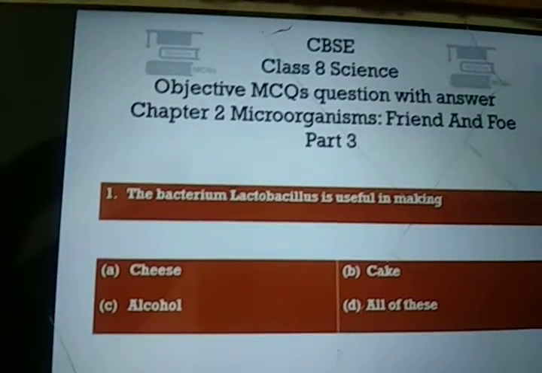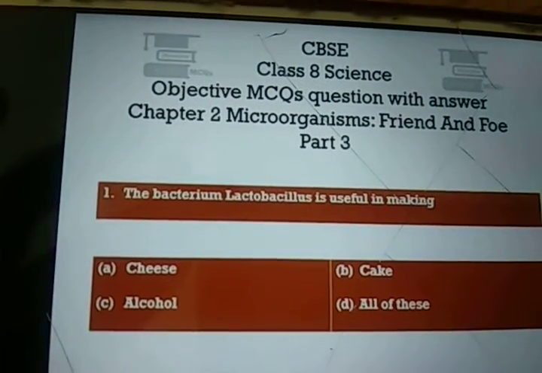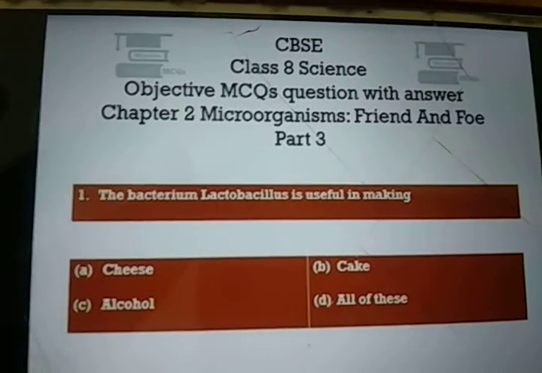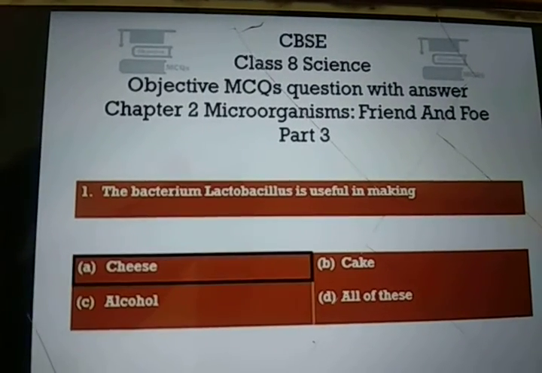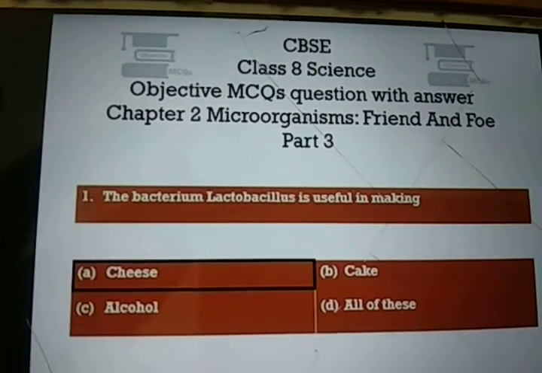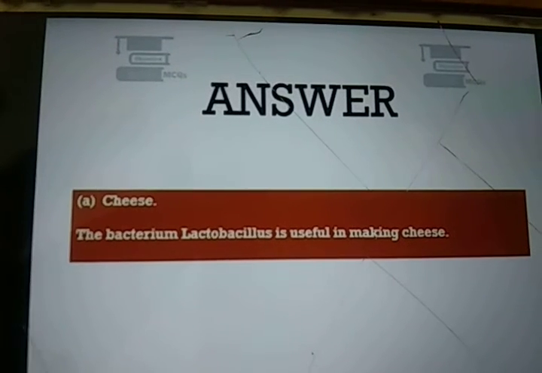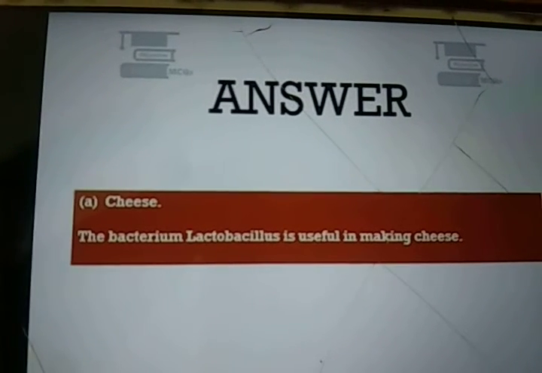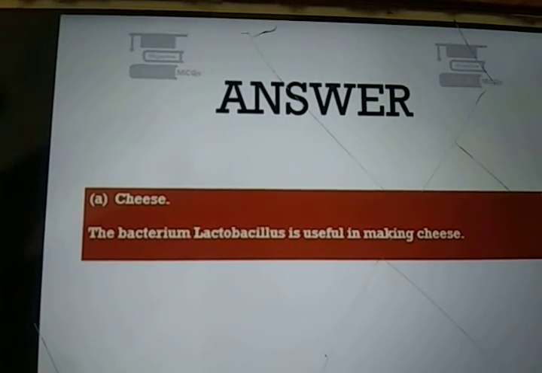So your first question is, the bacterium lactobacillus is useful in making. Options are cheese, alcohol, cake and all of these. And the right answer is option A, cheese. The bacterium lactobacillus is useful in making cheese.